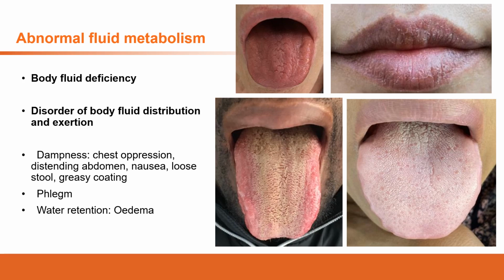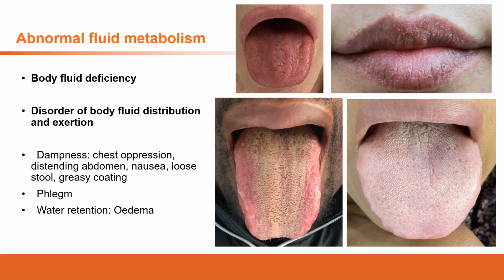Also, the body fluid deficiency mainly refers to dryness. The dryness in the organs can cause dysfunction, such as the dryness in the lung. The patient will have cough, dry cough. Next are the causes of the body fluid deficiency. The first is the heat. So we have extra heat in the body. The heat will consume the body fluid.